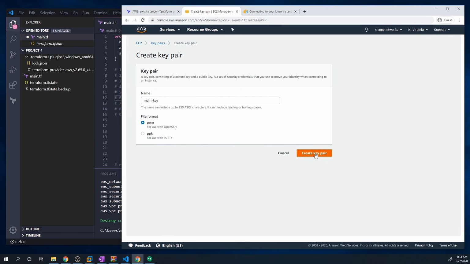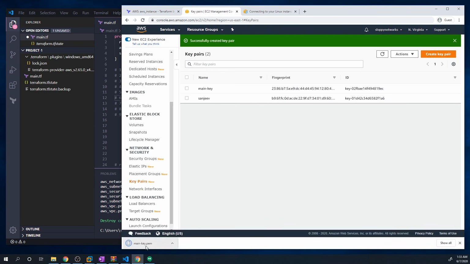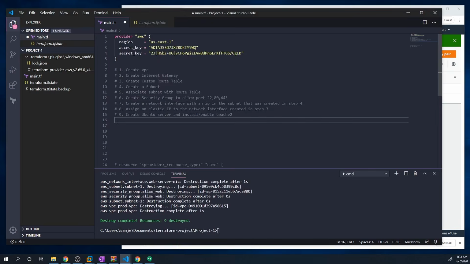So we'll create this key pair, and it's going to automatically download this for you. So just remember where it's getting saved to. It's probably going to get saved in your downloads folder, and just keep that in mind. Okay, so now that we have our key pair set, this key is going to allow us to actually connect to our server once we deploy it.